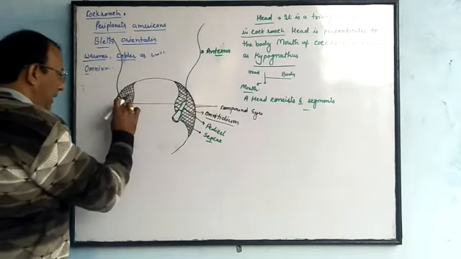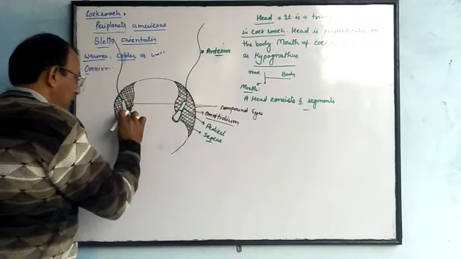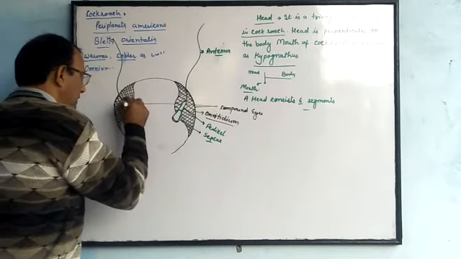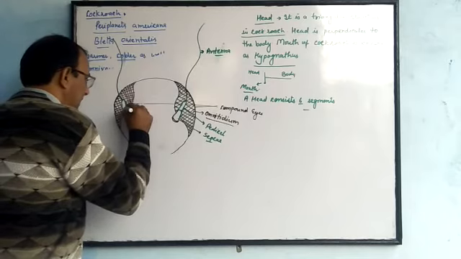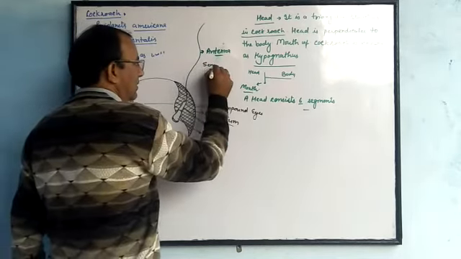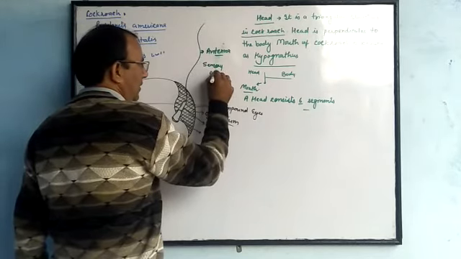One pair of antennae arises just near the compound eyes. These antennae act as sensory organs.